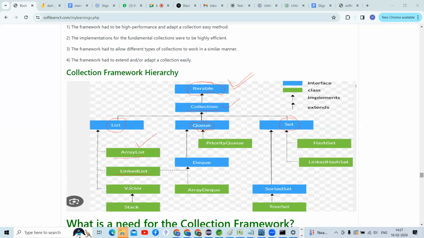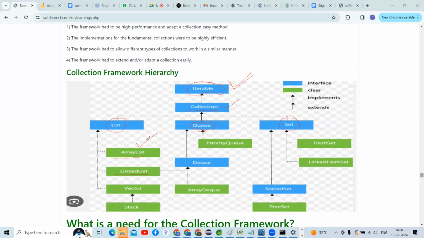Vector is the parent class, and Stack is the child class, subclass. So you should remember that the List interface has four implementation classes: ArrayList, LinkedList, Vector and Stack, guys.